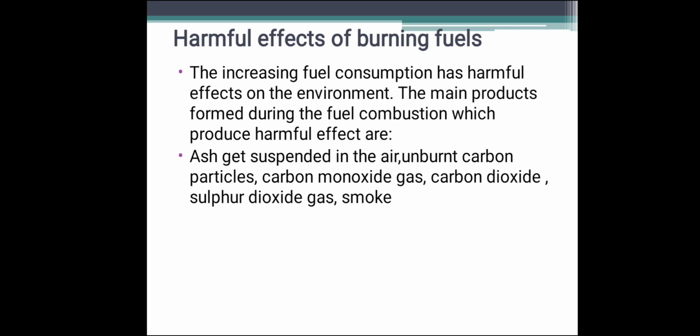Burning of wood gives a lot of smoke which causes air pollution and is also very harmful for humans. It may lead to many respiratory problems. Cutting of trees for obtaining wood leads to deforestation, which is quite harmful to the environment.